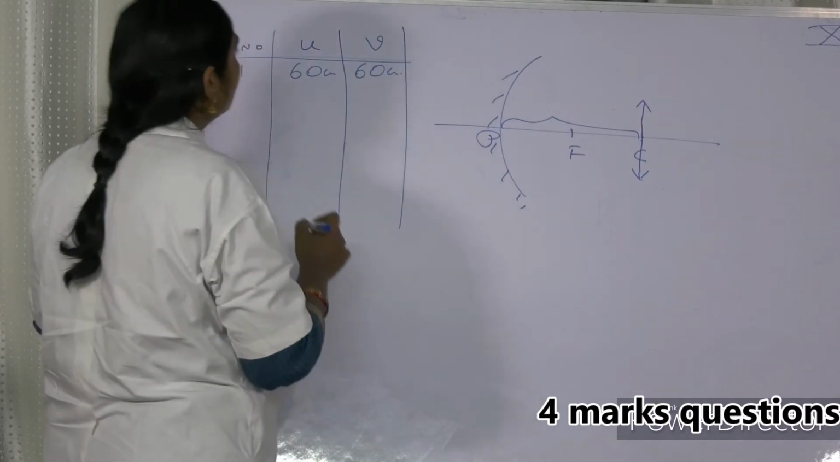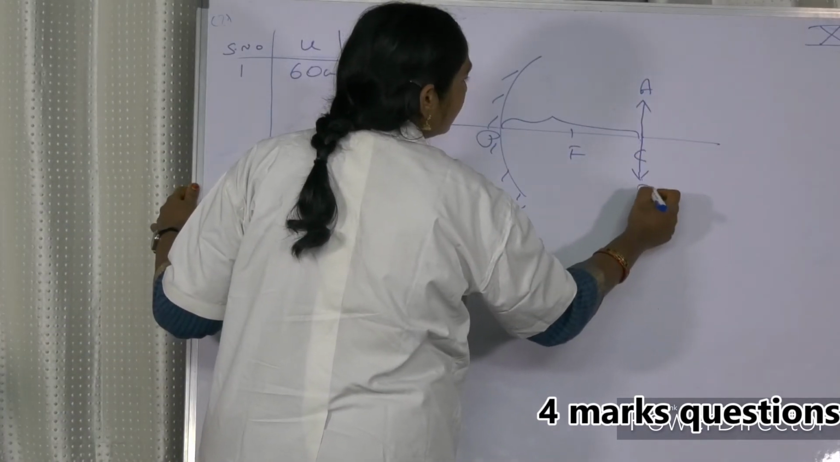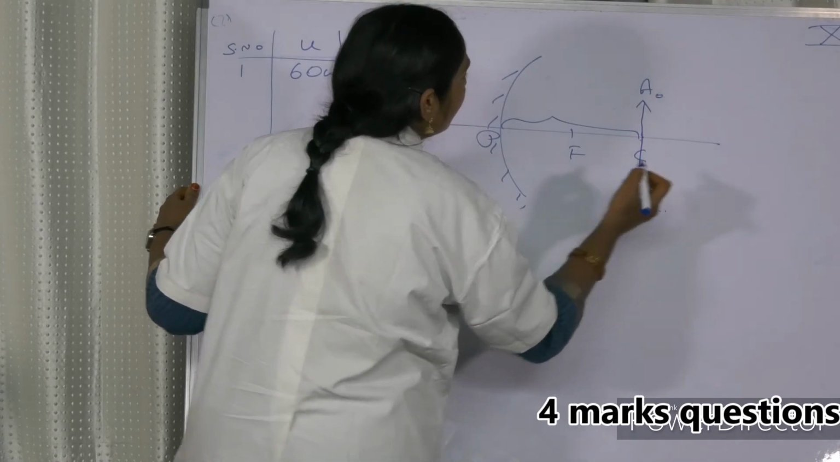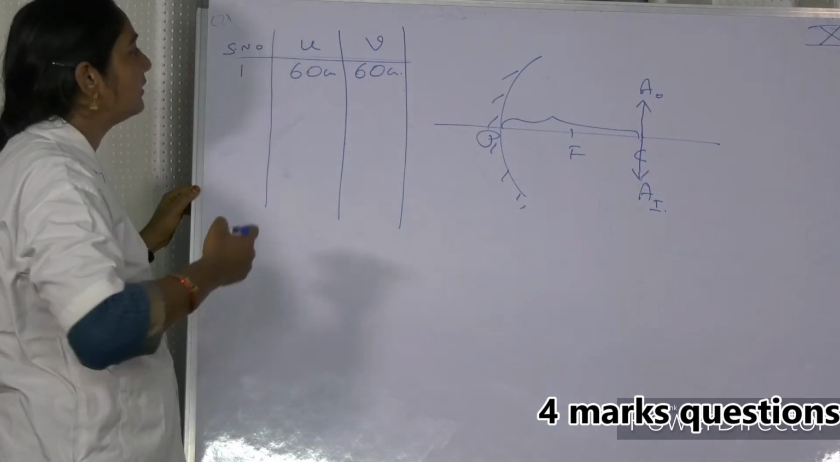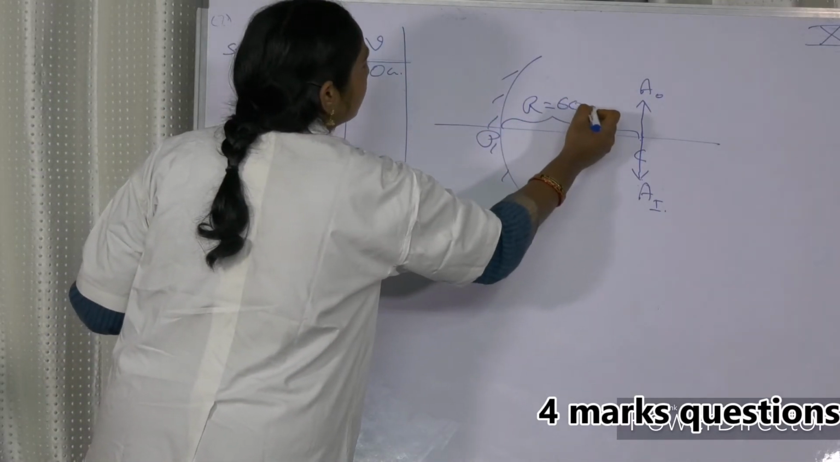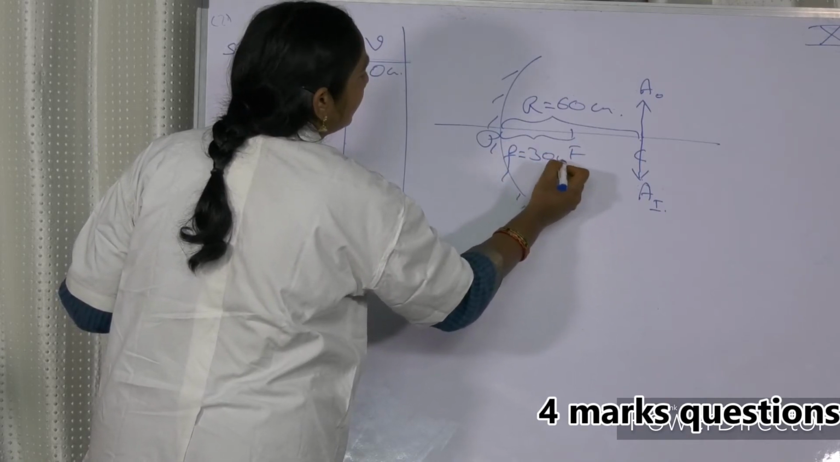Okay. So, alright. This is A. This is also the object. This also the image of A. Right. Okay, madam. Next. Second case, 50 centimeters. U is equal to 60 centimeters. From this, F is equal to 30 centimeters.